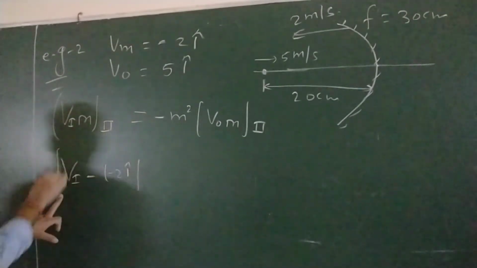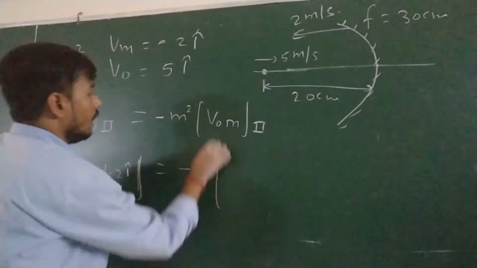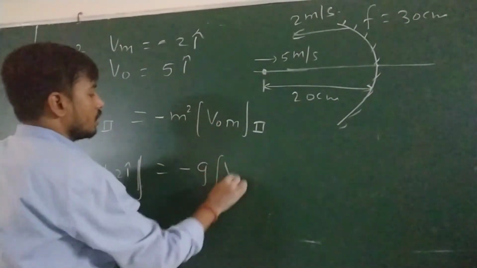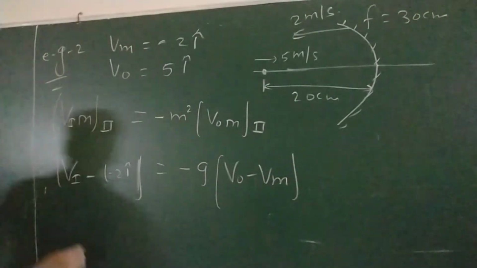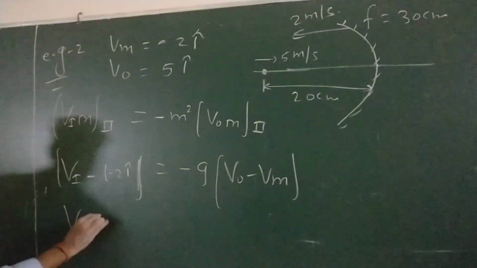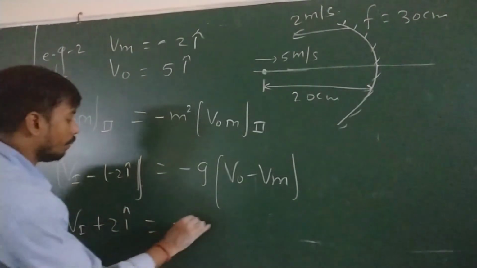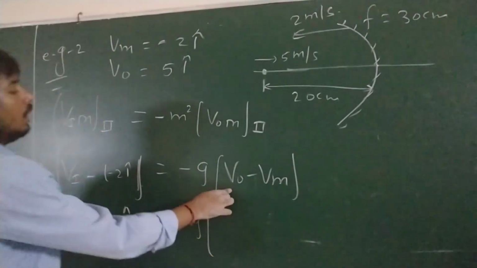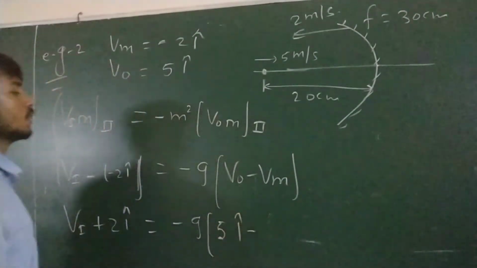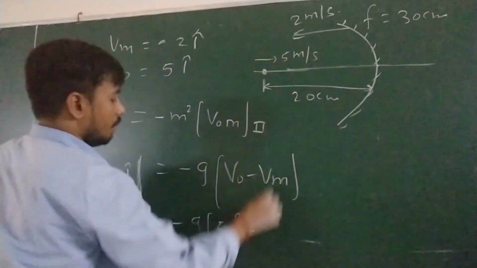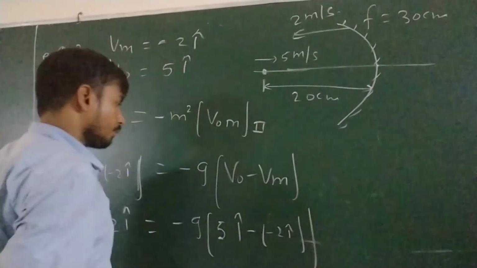So put here minus 2 I cap is equal to, we have calculated this one, 9. Here velocity of object minus velocity of mirror. So this becomes Vi plus 2 I cap is equal to minus 9 times velocity of object 5 I cap minus minus 2 I cap.